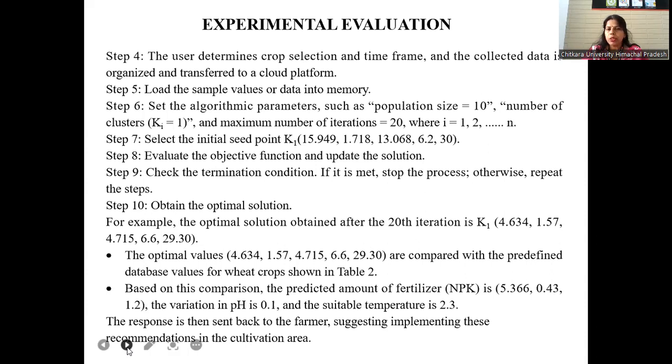Set the algorithm parameters such as population size equal to 10, number of clusters k equal to 1, and maximum number of iterations equal to 20, where I is taken as 112.